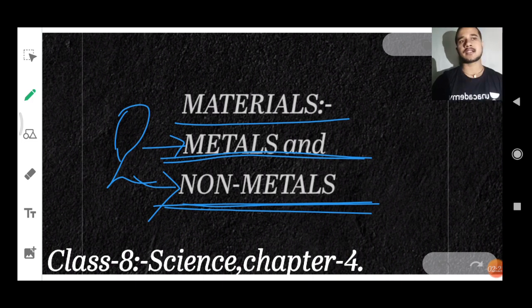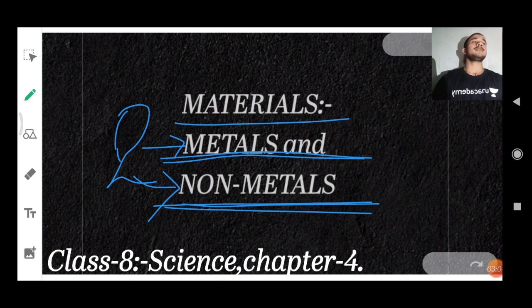Like the coins, the currency we use, coins, they are of metal. Ornaments, gold, silver, they all are metals. Or the box in which we store things like clothes, that is also of metal. Not only that, there are many other things. On wooden doors, the handle with which we hold the door is again a metal thing.